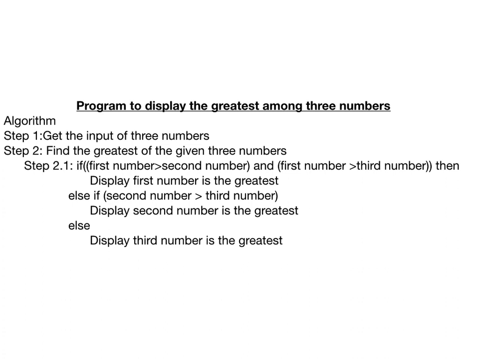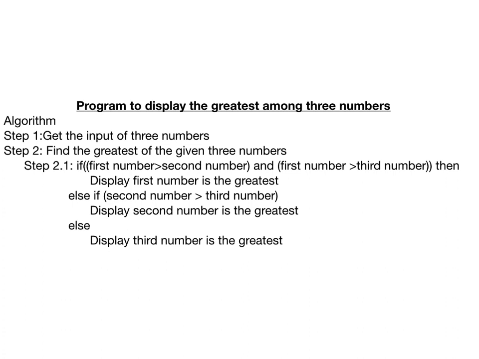So now first number is not the greatest. Can we find out, right? So we can understand that the first number is not the greatest. So I can just leave off the first number. Now from the second and the third number, I should check which one is the greatest. So if this condition is false, I understand first number is not the greatest. In that case, I'll go to the second else if. Now, if second number is greater than third number, in that case, second number is the greatest. If this is false, in that case, third number is the greatest. Correct? Yes, can you understand this?